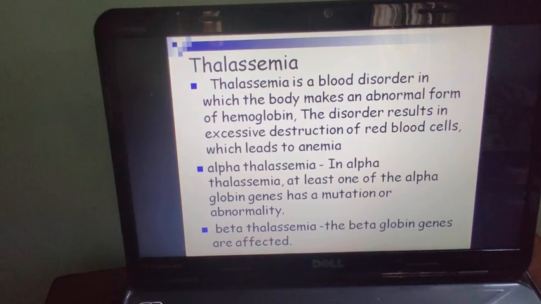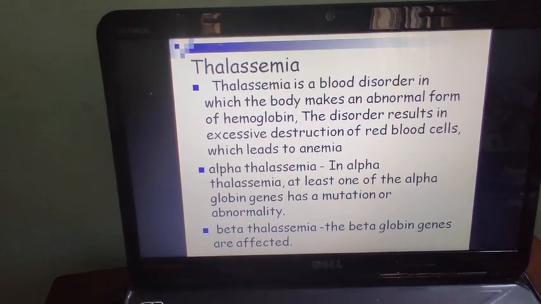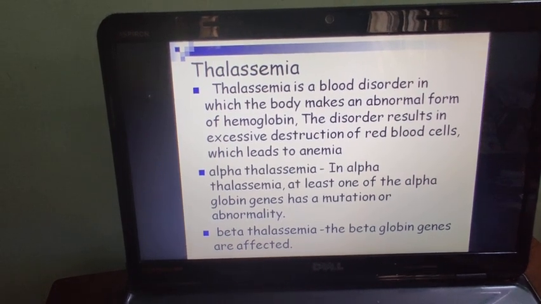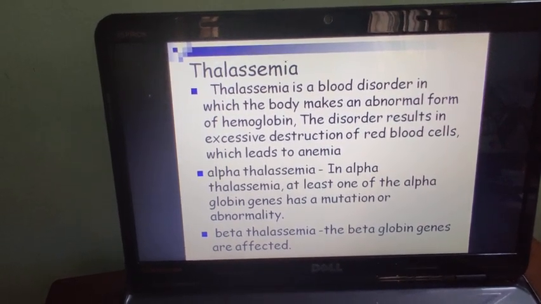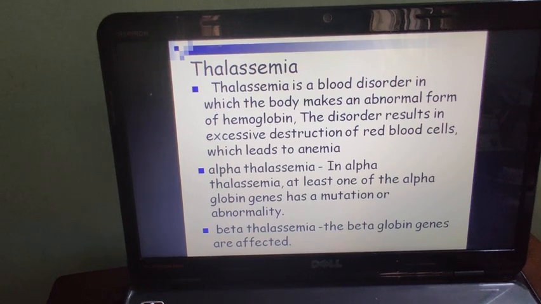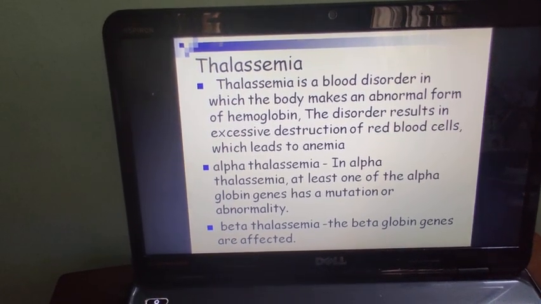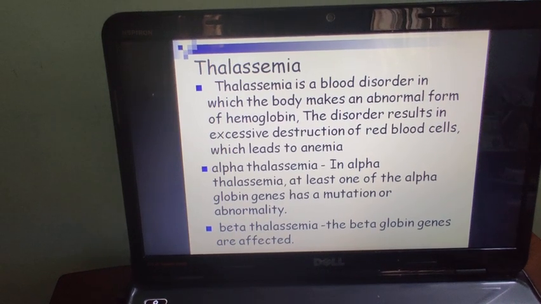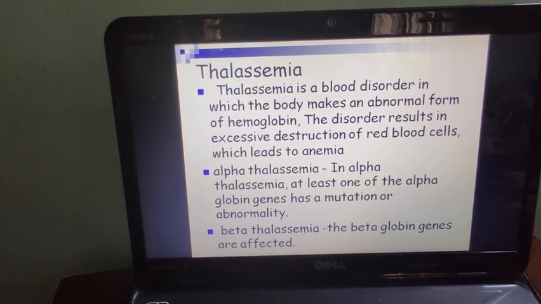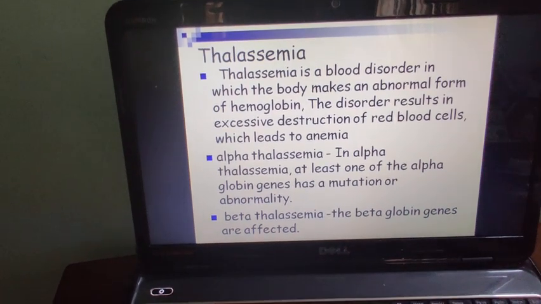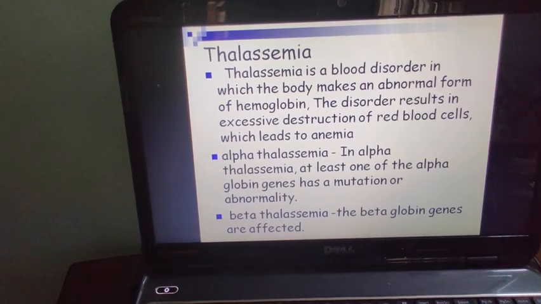Thalassemia. Thalassemia is a blood disorder in which the body makes an abnormal form of hemoglobin. This disorder results in excessive destruction of red blood cells, which leads to anemia. Red blood cells may be sickle cell like, or they may rupture very easily. There are two types, alpha thalassemia and beta thalassemia.